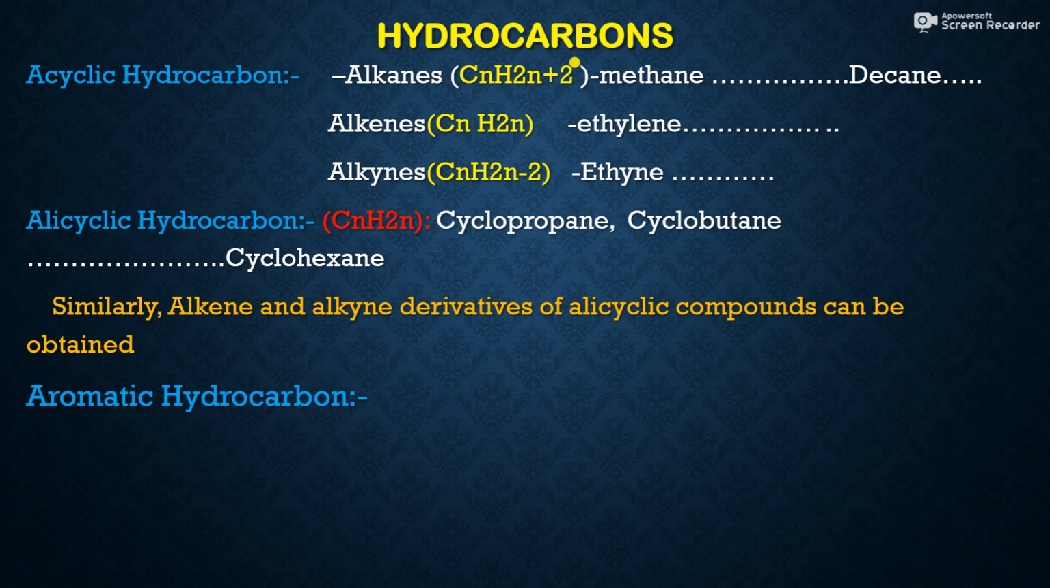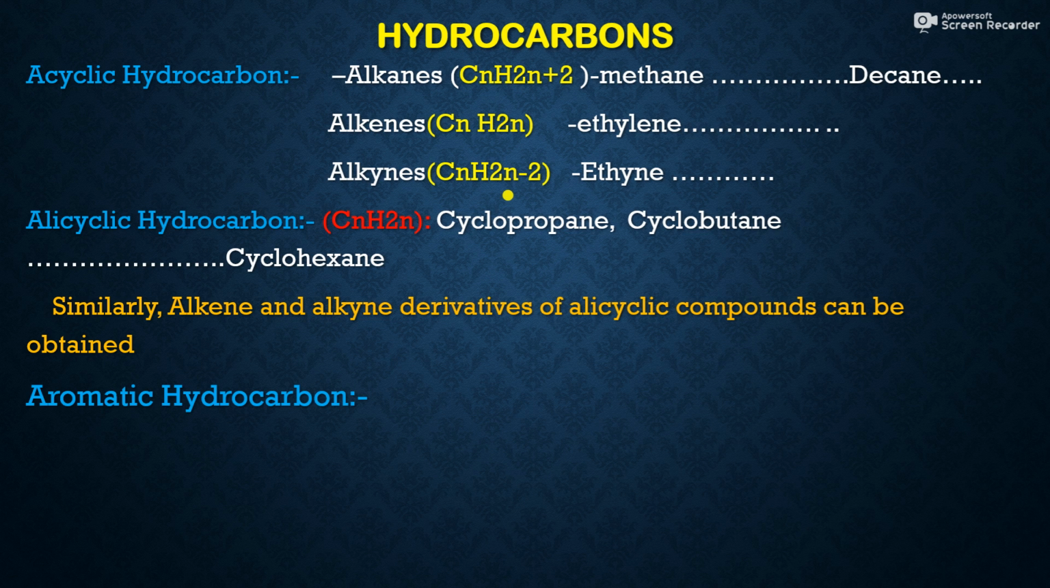In alkynes, there may be a triple bond at the terminal position or in between two different carbons. The first member of this family is ethyne. Then you can write propyne. Ethyne is also known as acetylene, then propyne, butyne, pentyne, hexyne. In this way, we can derive several compounds in this family. So all these three compounds, alkanes, alkenes, and alkynes, belong to acyclic hydrocarbons.